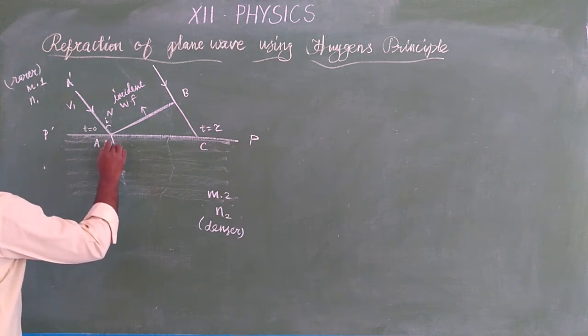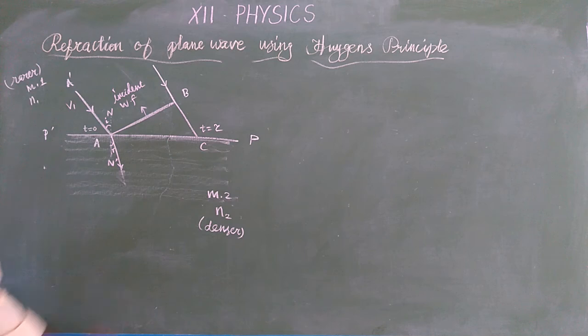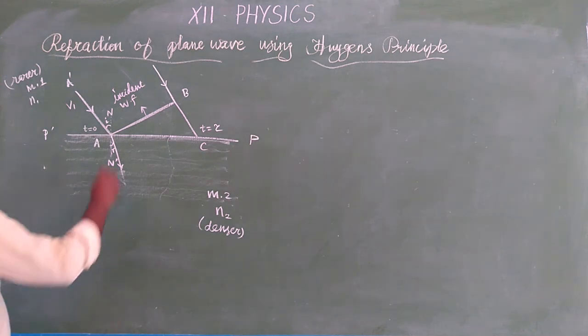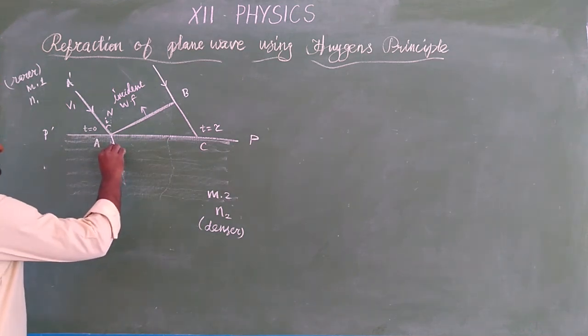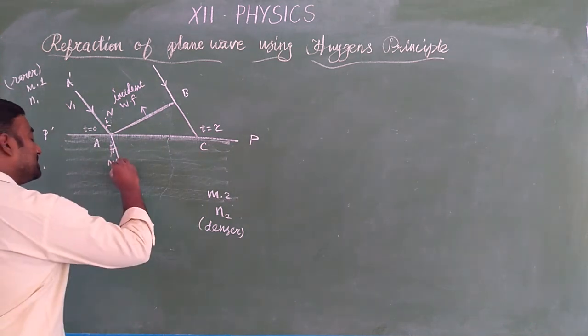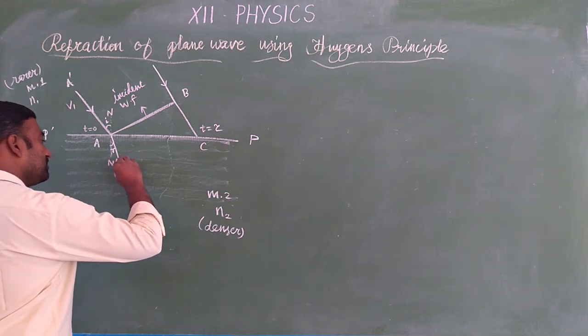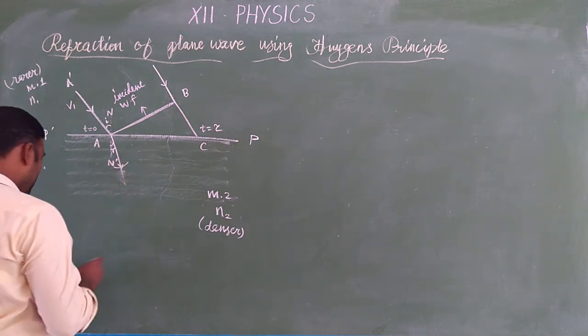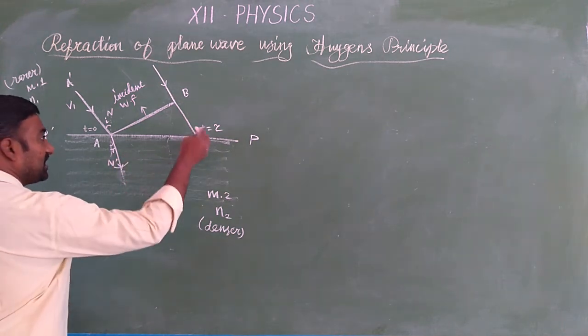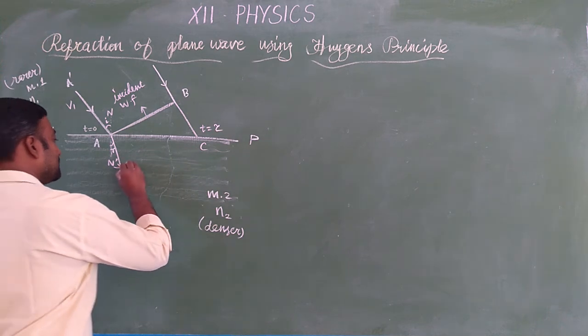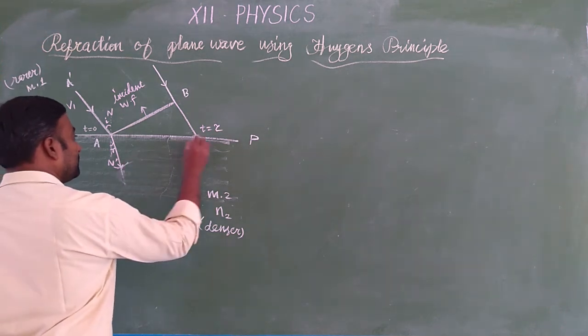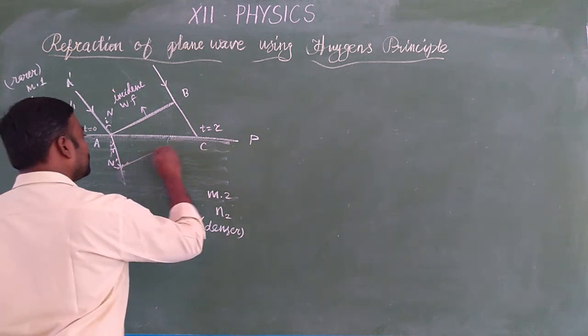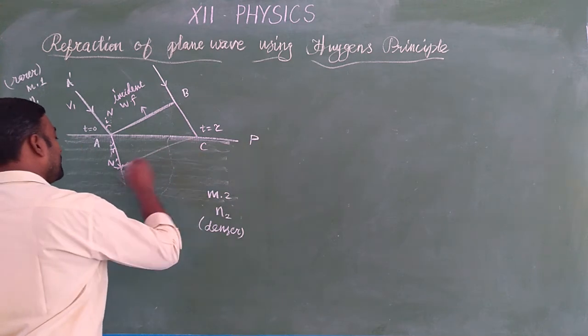This is called the refracted ray. The refracted ray which makes an angle to the normal is the angle of refraction. And this is a secondary wave. So to the secondary wavelet, from the point of incidence, we are drawing a tangent. From C, we are drawing a tangent. Okay.